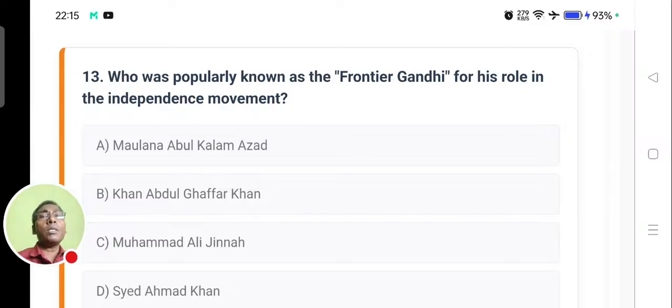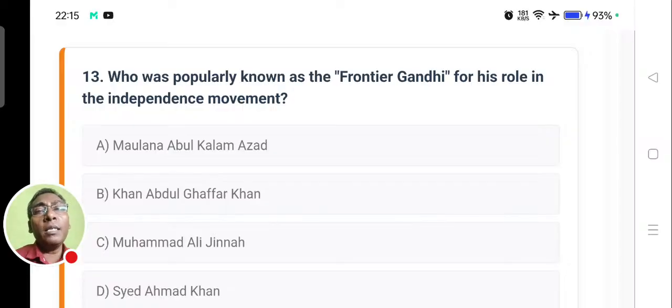Who was popularly known as the Frontier Gandhi for his role in the independence movement? Is it Maulana Abul Kalam Azad, Khan Abdul Ghaffar Khan, Muhammad Ali Jinnah, or Syed Ahmad Khan?